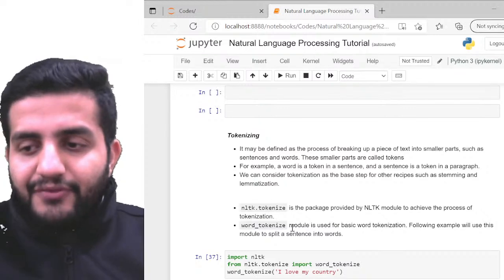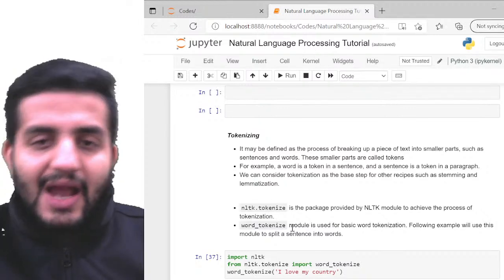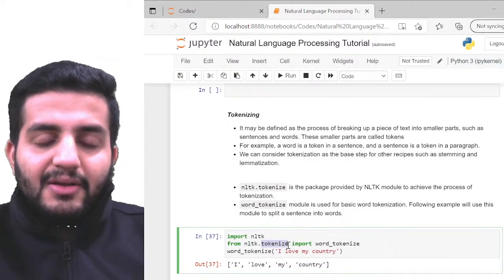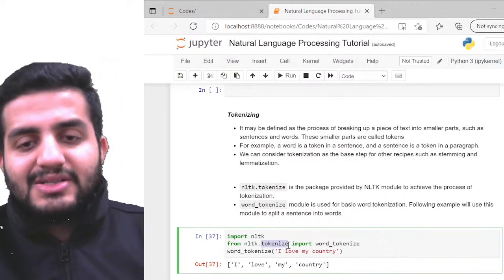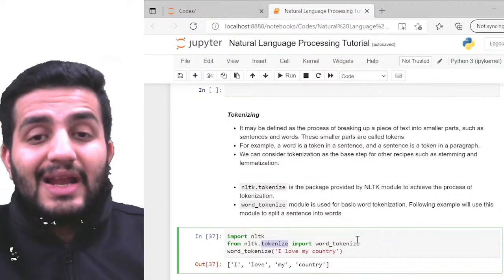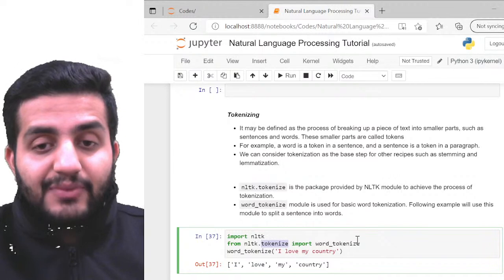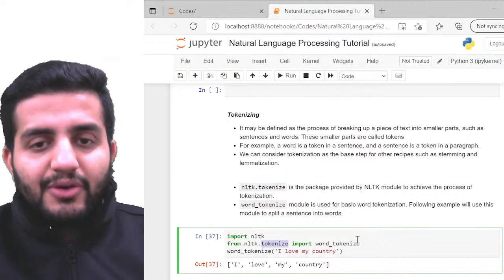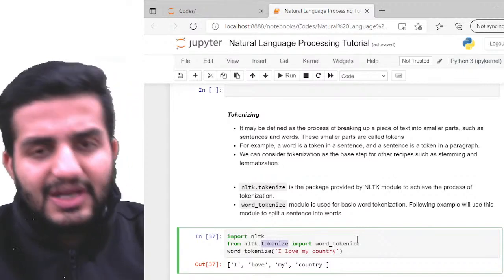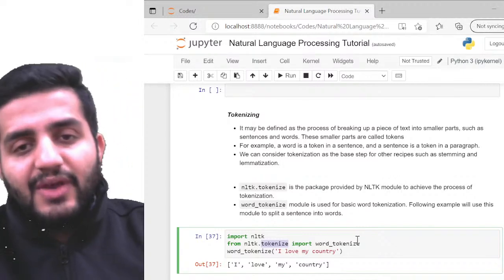Cool. So for tokenization, the sub library here is tokenize. In this tokenize, you have multiple tokenization options, more of functions. We'll be talking about some very interesting functions for tokenization. In fact, there are multiple ways you can tokenize.